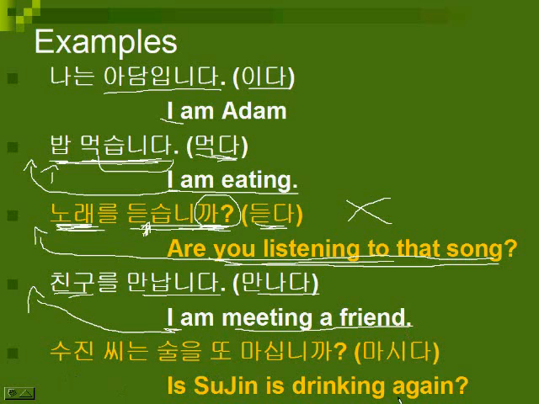Is Sujin drinking again? So here we have to drink, 마시다, right here. 또, which means again. 술, which is alcohol, because drinking automatically assumes alcohol in this case in English. And here's Sujin. I also added she for respect, which again you'll learn later. Okay? 수진 씨는 술을 또 마십니까? This is also rude.